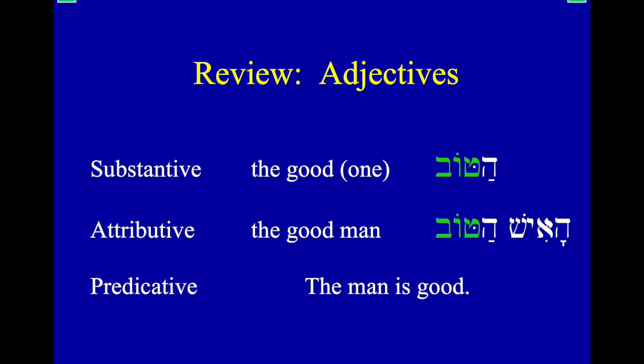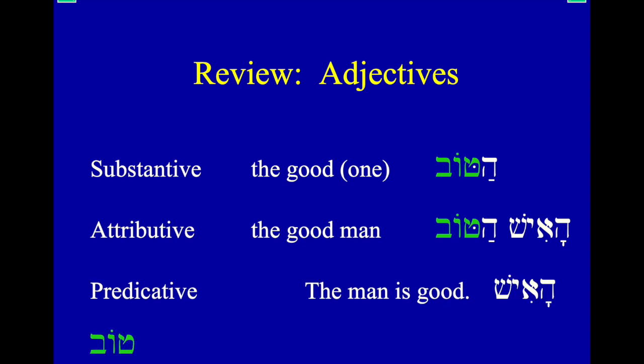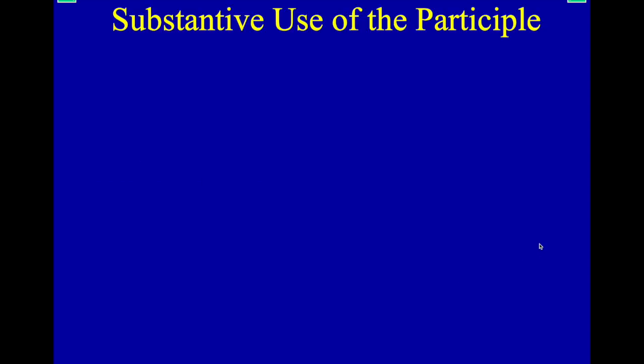And then we had the predicative, like the man is good. Oh, my slide's a little wrong here, but sorry, it's supposed to be tov ha'ish. Sorry, the tov comes first. Tov ha'ish, the adjective comes before. So predicative adjectives prefer to precede. So start over here, tov, and then ha'ish over here, right? So tov ha'ish, good is the man. Or the man is good in English. So remember, we can have our attributive and predicative.